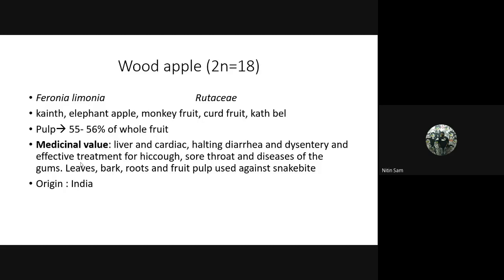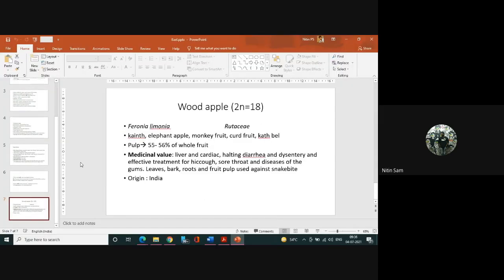It has medicinal value for liver and cardiac problems, halting diarrhea and dysentery, and is an effective treatment for hiccups, sore throat, and diseases of the gums. Leaves, bark, roots, and fruit are used against snake bites. It also originated in India. So these were all about bale and wood apple.